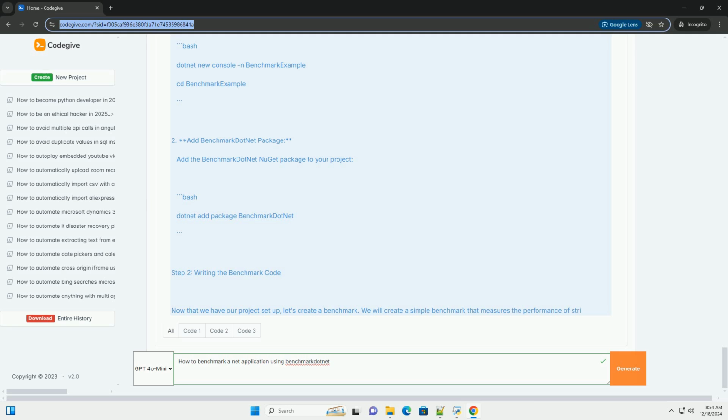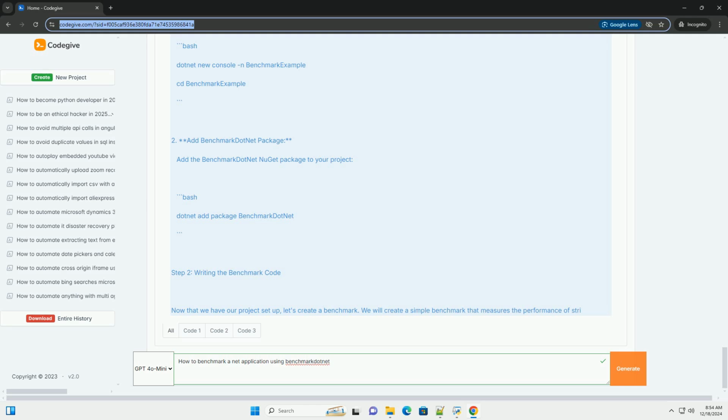Step 4. Running the benchmark. To run the benchmark, use the following command in the terminal. Bash: dotnet run -c Release. Make sure to run it in the release configuration, as benchmarks should not be run in debug mode due to optimizations and additional overhead.